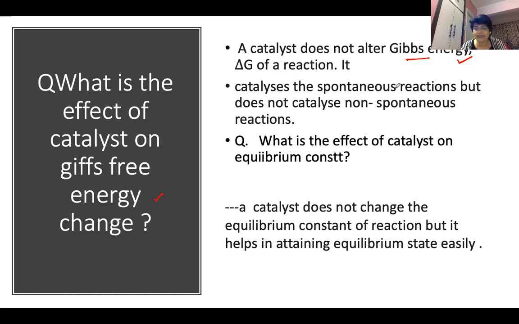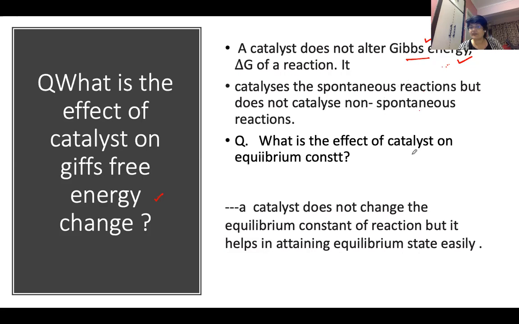For example, if somebody has a very negative attitude, a catalyst cannot change that. A catalyst cannot act as a motivator. Catalysts just participate. They cannot make a non-spontaneous reaction act as a spontaneous one. So this does not affect Gibbs free energy. This always comes in competitive exams also.